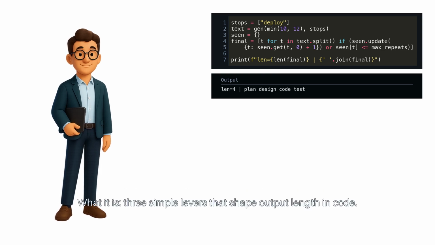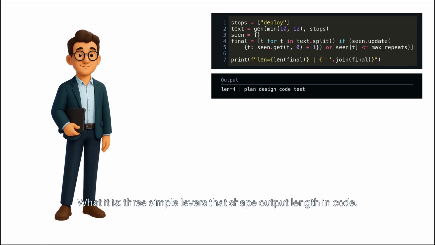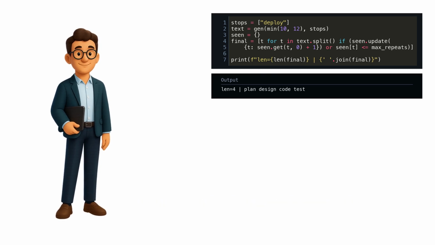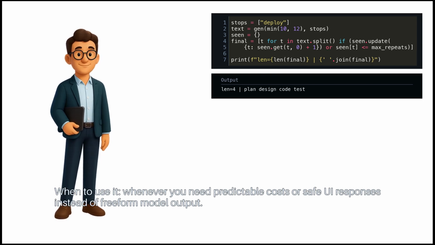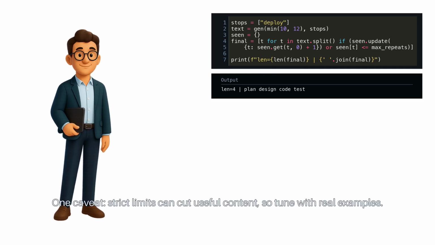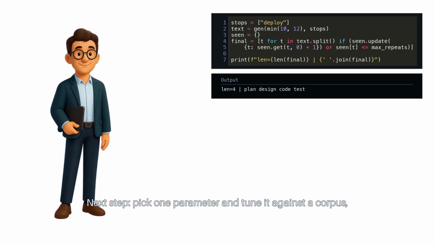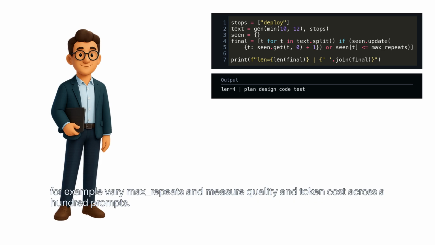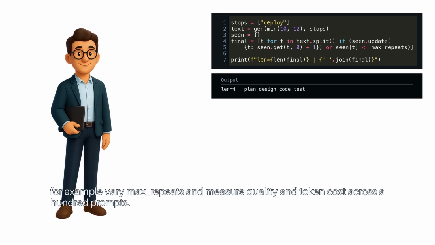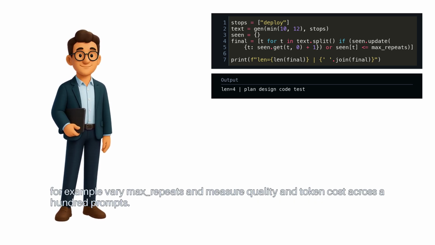Recap: these are 3 simple levers that shape output length in code. When to use it: whenever you need predictable costs or safe UI responses instead of free-form model output. One caveat: strict limits can cut useful content, so tune with real examples. Next step: pick one parameter and tune it against the corpus. For example, vary max repeats and measure quality and token cost across 100 prompts.